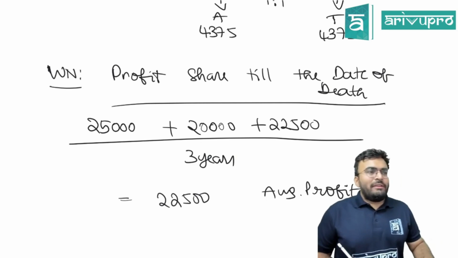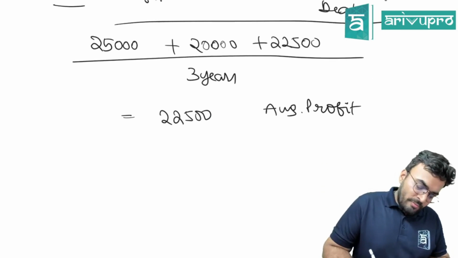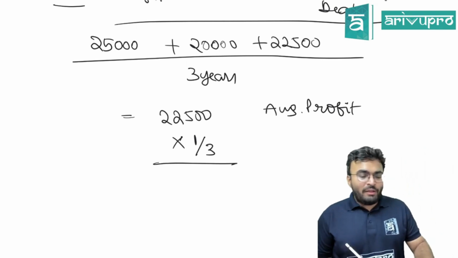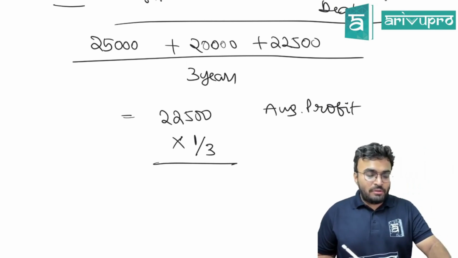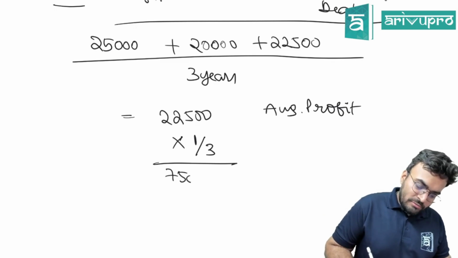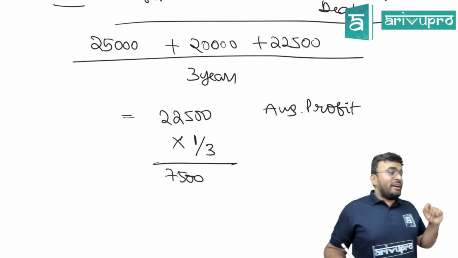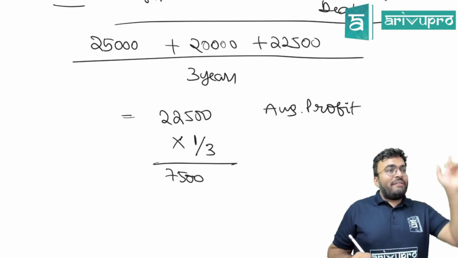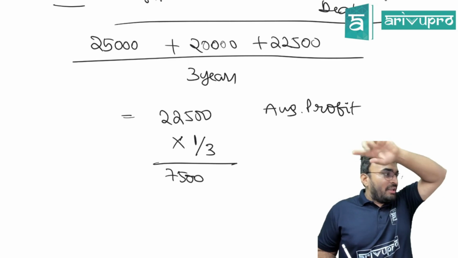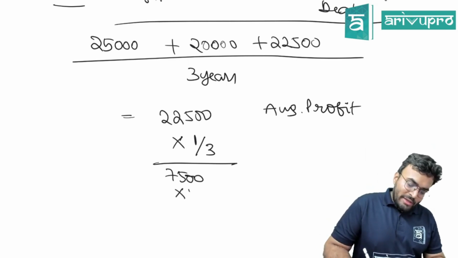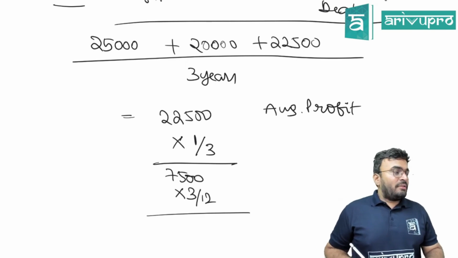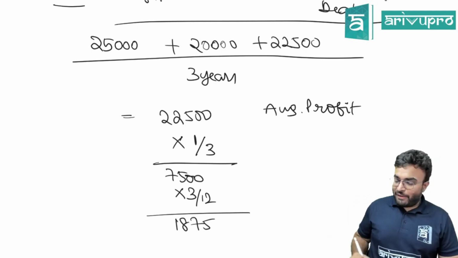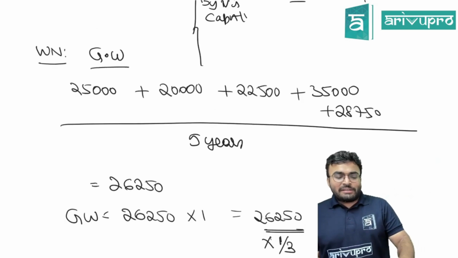Full thing will give to Tarun only. How much will give to Tarun? Into 1 by 3, value 7,500. Shall we give to Tarun 7,500? No, why? Because Tarun died on what date? 30th June. No, till the date of death only. We have had questions where they have told give profit till the end of the year, but not here. So into 3 by 12, that gives us 1875. What is the entry for this 1875?